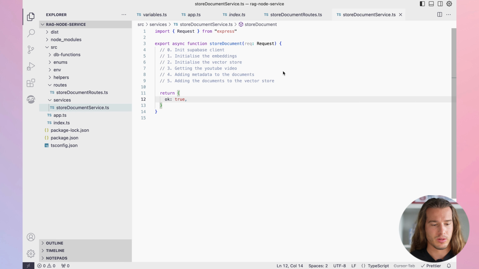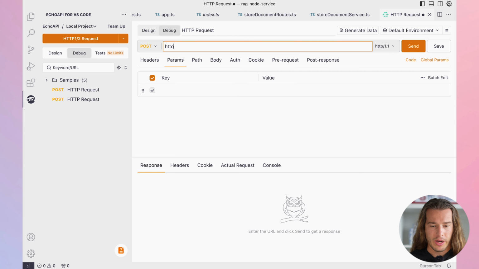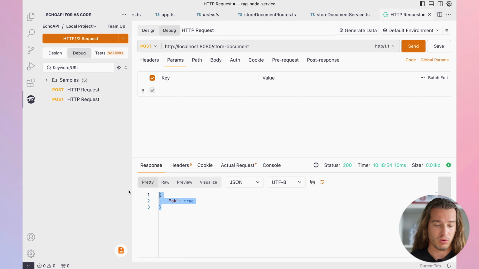For that I'm using this Echo API, which is kind of like Postman, but you can use it in VS Code, which is cool. So our app is running on HTTP localhost 8080, and we're calling store document. So now if we send this, we'll get OK, true. Perfect. So that means it works.